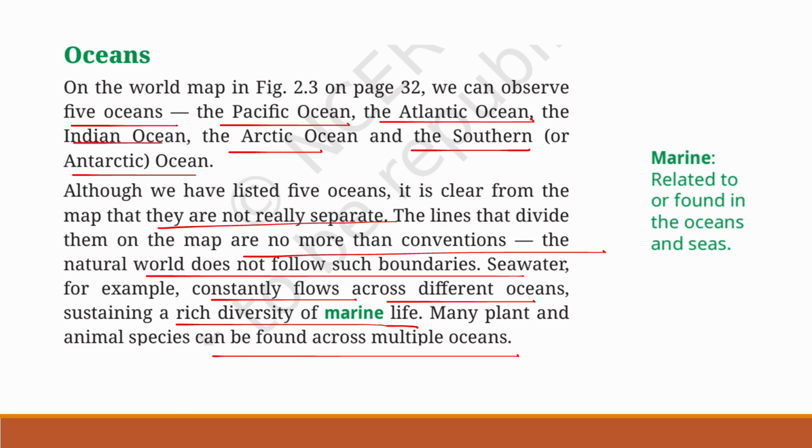This interconnectedness supports a diverse range of marine life. So, although there are 5 listed oceans, they are not truly separate. The lines dividing them on maps are conventions, not natural boundaries.